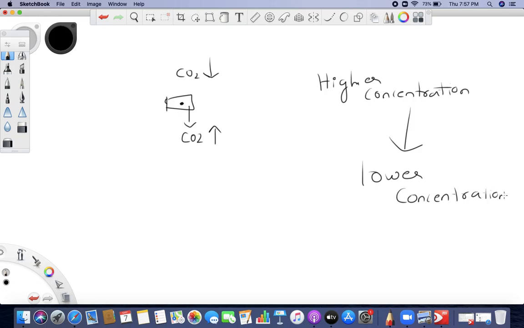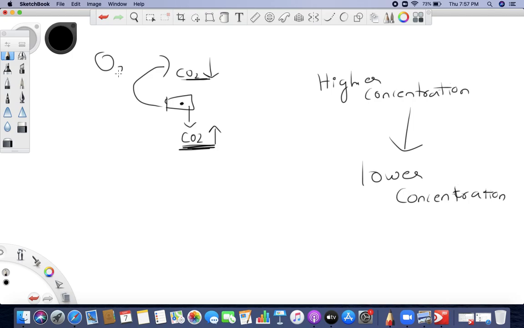What does that mean? Anything, if you talk about gas, water, liquid, anything will always flow from a higher concentration. So inside the concentration is higher and outside the concentration is less, so the gas can move out.